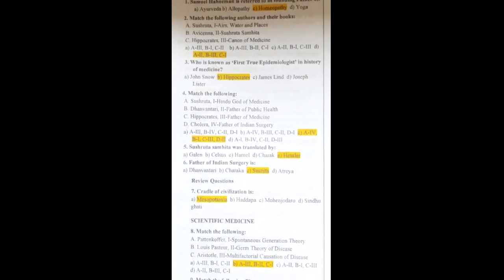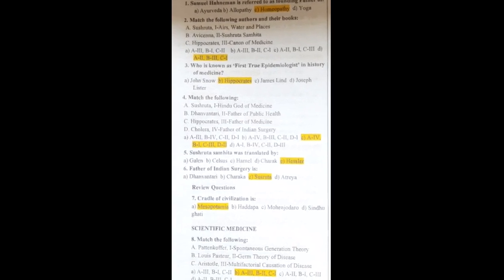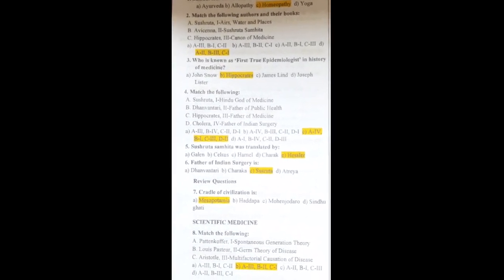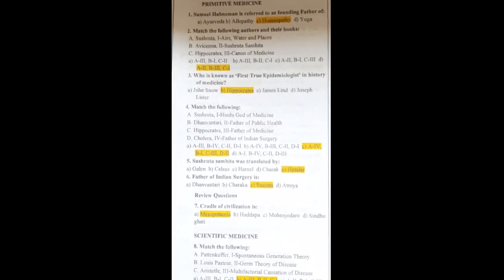Matching of authors and their books. If you see, Susruta has written Susruta Samhita. Avicenna wrote the book Canon of Medicine. Hippocrates wrote the book Air, Water and Places.